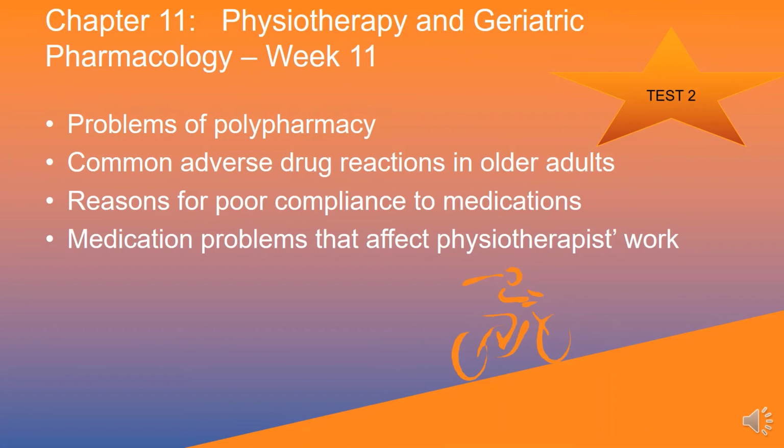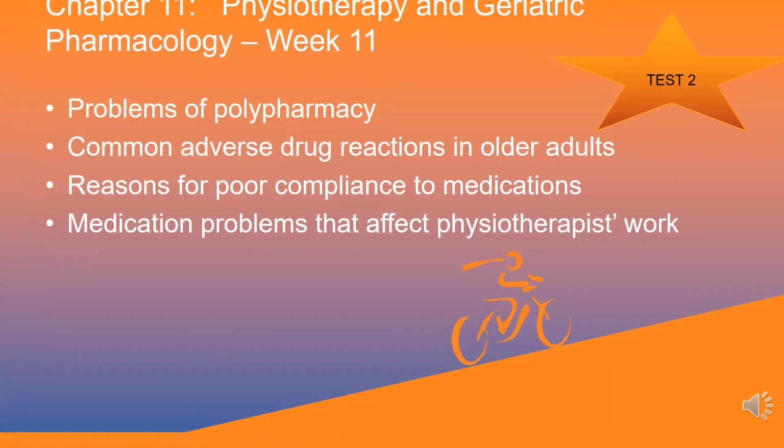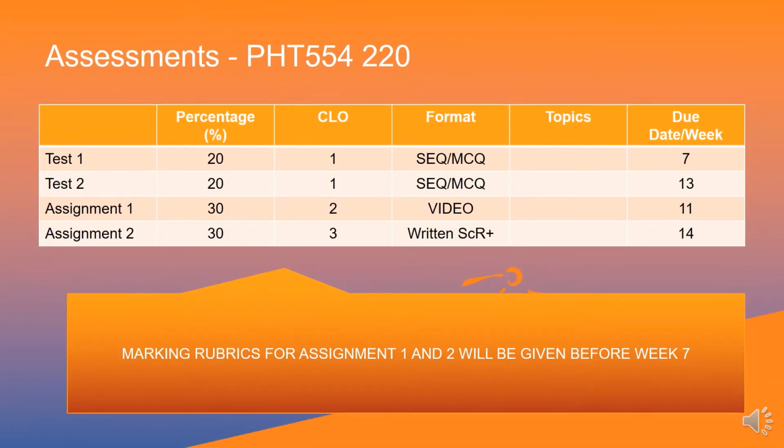One of the most important topics is for us to understand the medication problems that really affect our work. When we are seeing patients after they have taken their medications, we need to be able to identify whether their presentation is due to the effect of the medications or it's just normal aging symptoms.